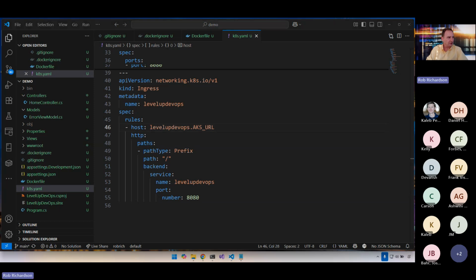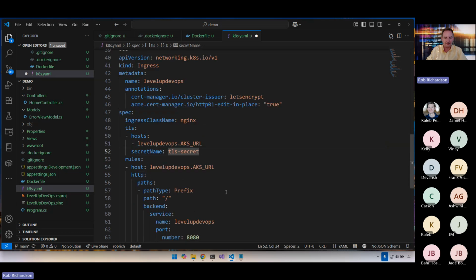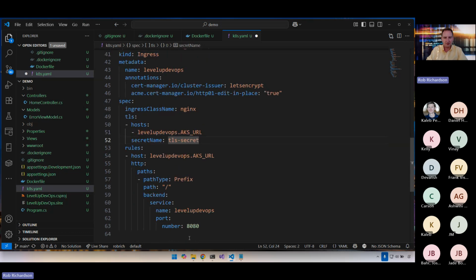Let's add some TLS goodness in here. And so I'm going to come in here and replace these. And I'm just going to add an annotation that says, let's use Let's Encrypt. And I'll use an ingress class name of nginx and set some TLS details. I'll store that detail in the TLS secret. And now Let's Encrypt will do all the things.